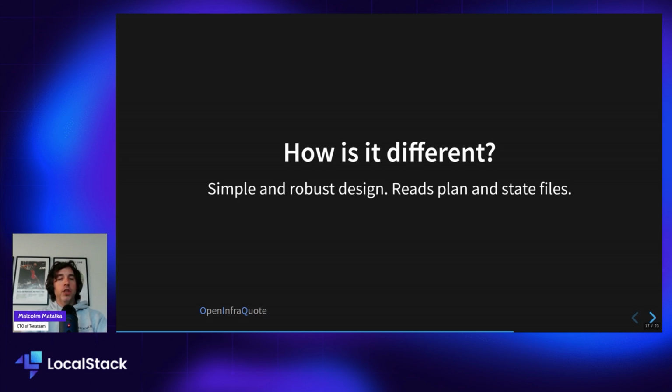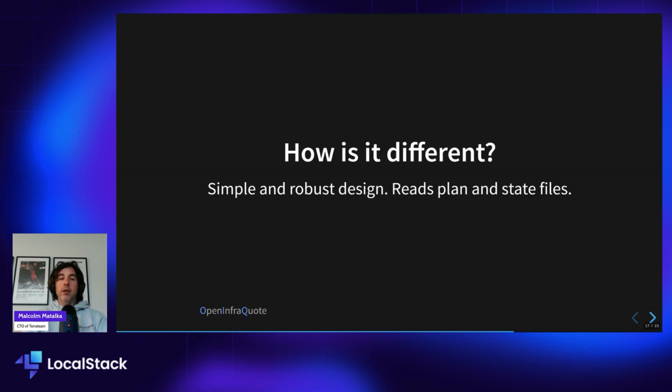And we didn't want to have to be in a race to keep up with how much Terraform and Tofu change. We realized that the state and plan representations are pretty static. So you can add a lot of code functionality, and it doesn't really change how the plan and state files look. So that's why we chose them as inputs. It lets you use this across multiple versions without having to worry about a new feature getting in the way of whether you'll be able to price your infrastructure.